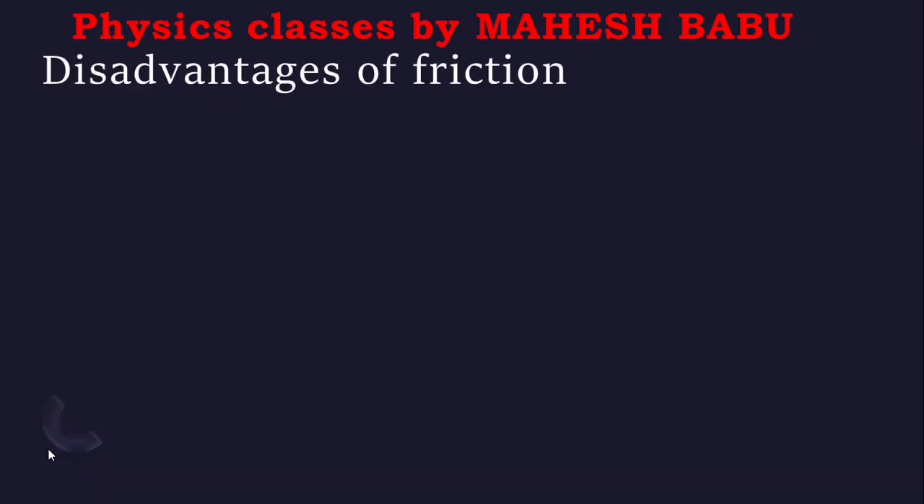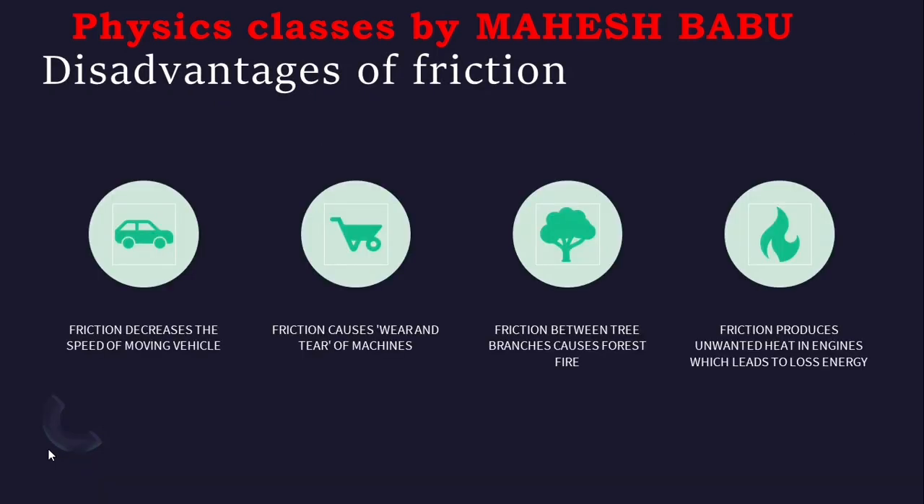Next, disadvantages of friction. Friction decreases the speed of a moving vehicle. If we stop pressing the accelerator after traveling some distance, the vehicle stops. That is because of frictional force. It opposes the motion of the body, so it is opposing the moving car.